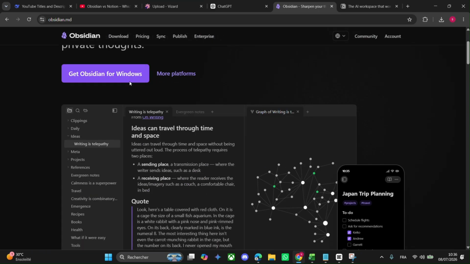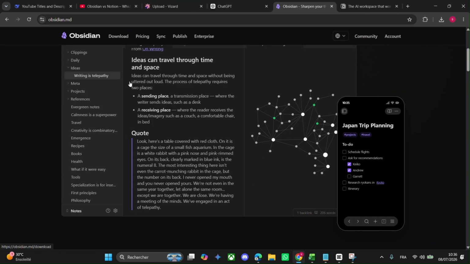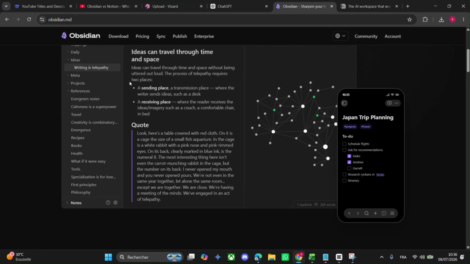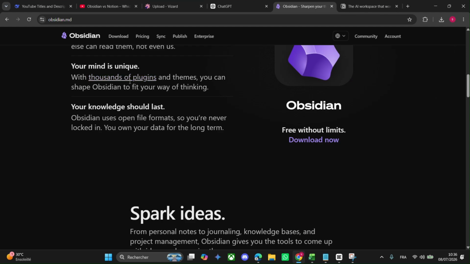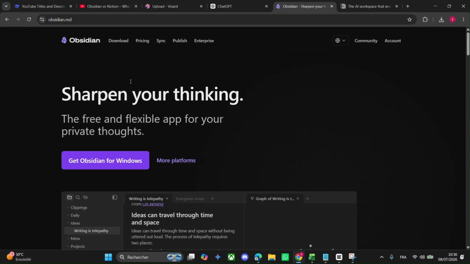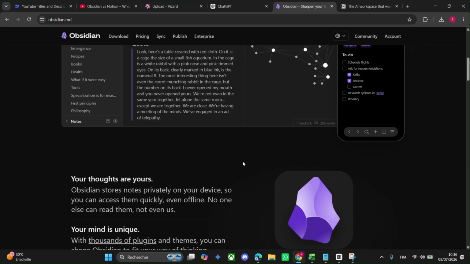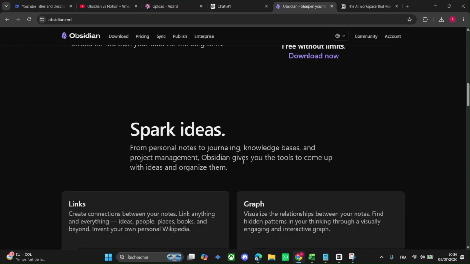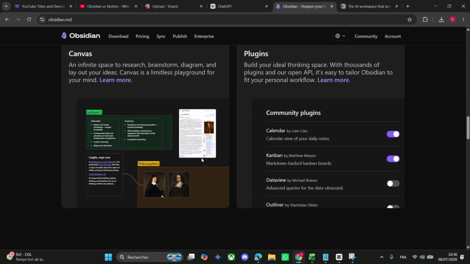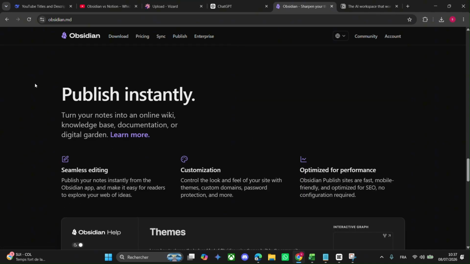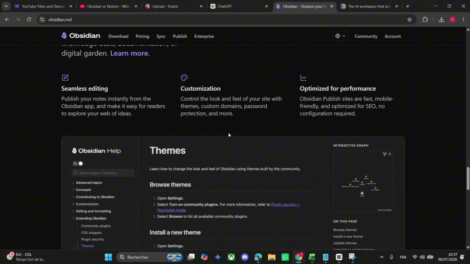Now let's talk about collaboration. Obsidian is like a lone wolf. It's built for personal use, so sharing notes isn't its strong suit. You can publish notes online with a paid add-on, but it's not great for real-time teamwork. On the other hand, Notion's a team player. You can share your workspace with friends or coworkers, edit together in real time, and leave comments. It's perfect for groups, projects, or planning with others.